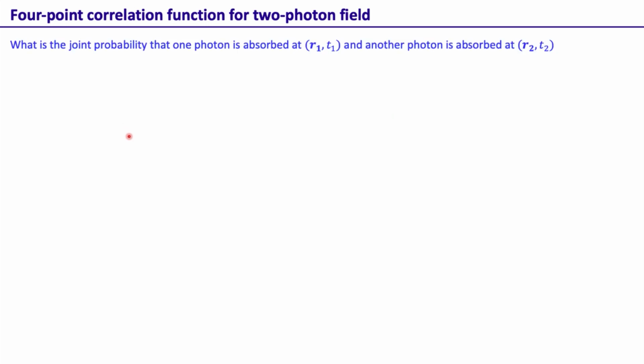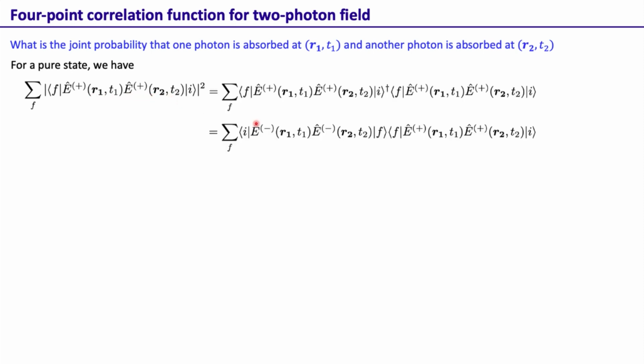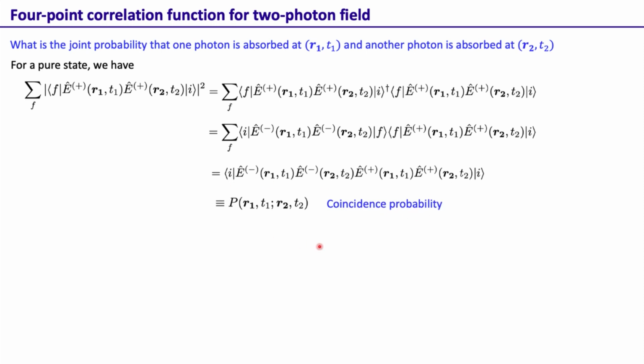Okay, so when we are dealing with fields, we can also ask a next-level question: what is the joint probability that one photon is absorbed at R1 T1 and another photon is absorbed at R2 T2? So we are not asking about just one photon, but about two photons being absorbed. For a pure state, we again calculate the transition matrix element that a photon is absorbed at R1 T1 and another is absorbed at R2 T2. With a very similar calculation, we find that this probability is given by the expectation value of E minus R1 T1, E minus R2 T2, E plus R1 T1, E plus R2 T2. This is also known as the coincidence probability.